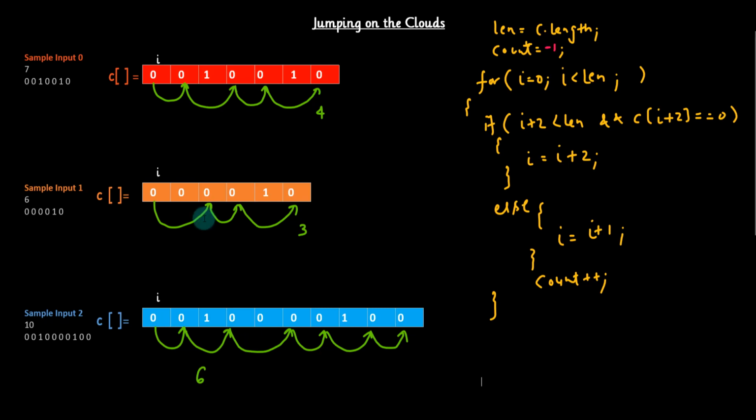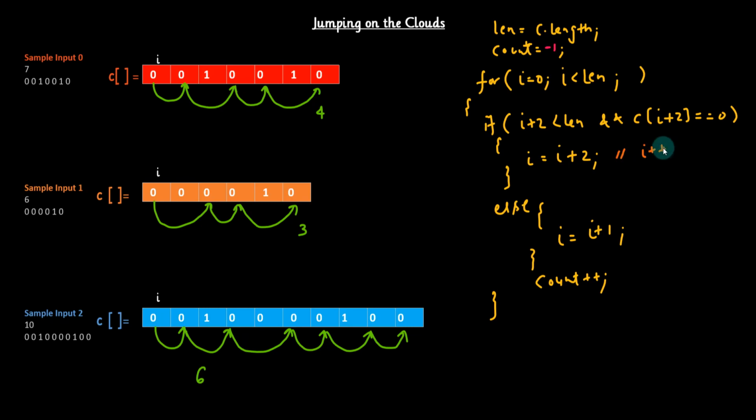Whenever we have the opportunity to take 2 steps, we are jumping 2 steps ahead. So i should be incremented by i plus 2. And whenever we are not able to make that move, we are going to i plus 1. So one or the other will happen. Either we move i plus 2 or i plus 1. So what I'm trying to do here is compact this logic and make it short. How will I do it? Let's see.